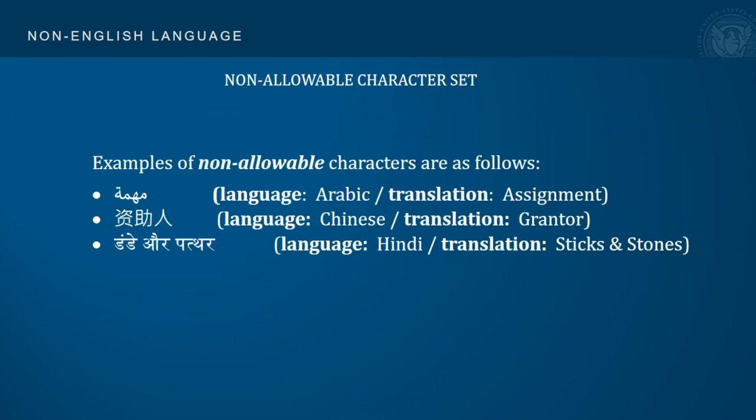Examples of non-allowable characters appear on the screen now. The first represents Arabic characters and translates to assignment. The second represents Chinese characters and translates to grantor. And the third represents Hindi and translates to the work's title, Sticks and Stones.